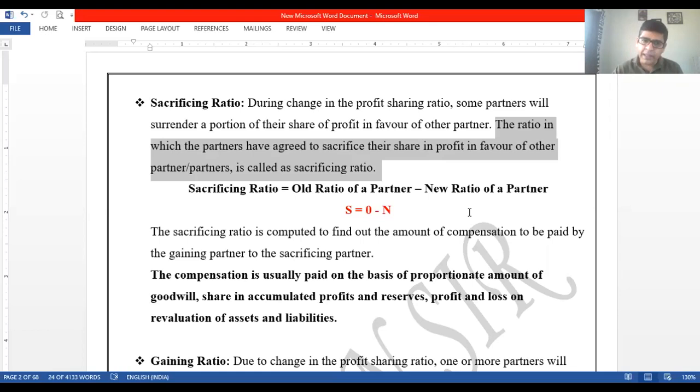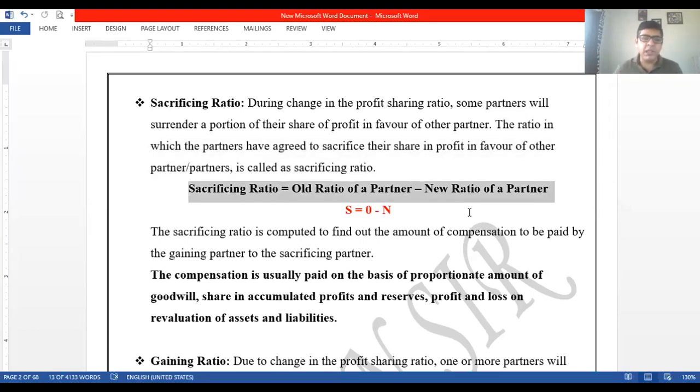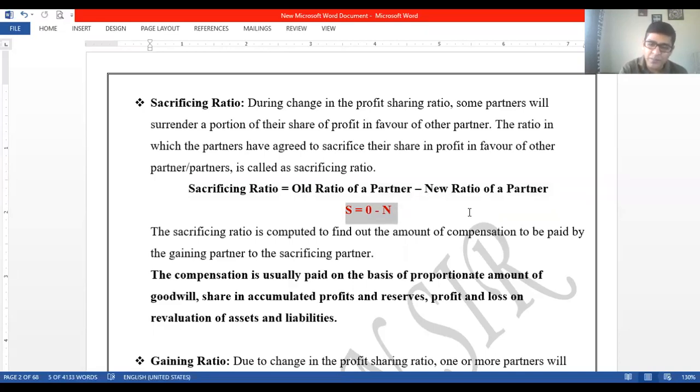Okay, how do we calculate the sacrificing ratio? We can see the formula over there. Sacrificing ratio is equal to old ratio of a partner minus new ratio of a partner. To memorize it in a simple way, you can see that I already marked it in red over there: SON. I want you to remember SON, S-O-N. S is sacrifice, O is old ratio, and N is new ratio.